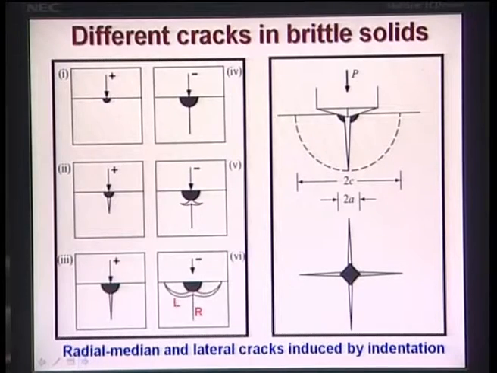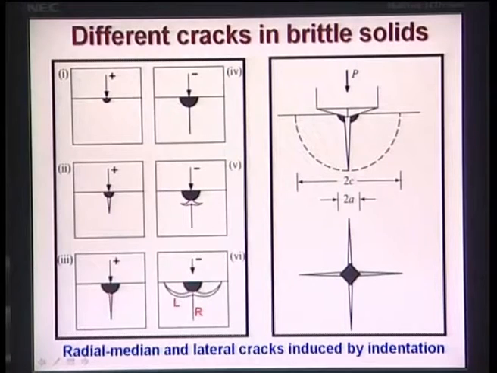Now the plus signs essentially indicate when you are indenting the ceramic surface. Indenting means you are placing the indent and letting the indent make full contact over the flat surface. The minus sign indicates you are actually unloading the surface. That means you are releasing the load so that the indent comes back to its original position.